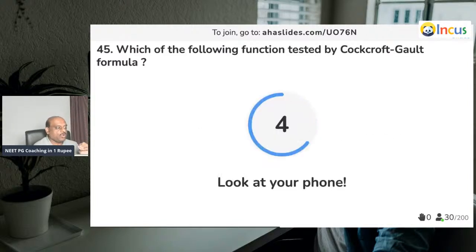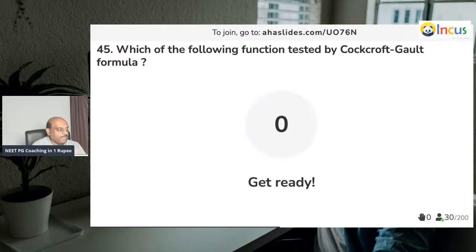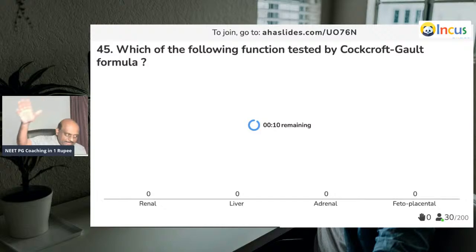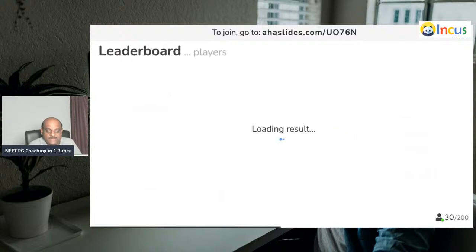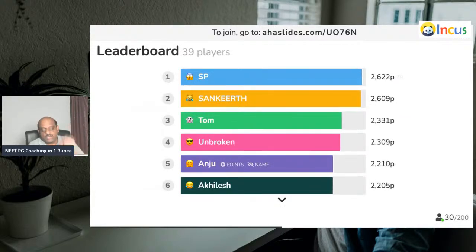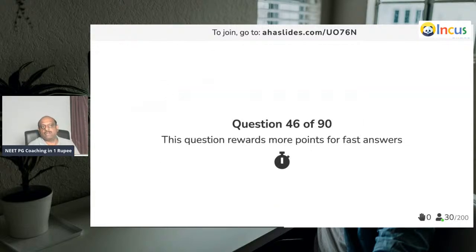Cockcroft-Gault formula: 140 minus age, into weight in kgs, divided by serum creatinine in milligram per deciliter into 72, into 0.85 if it is a female. What is that? It's the creatinine clearance for renal function. You have to be very sure on this important formula.